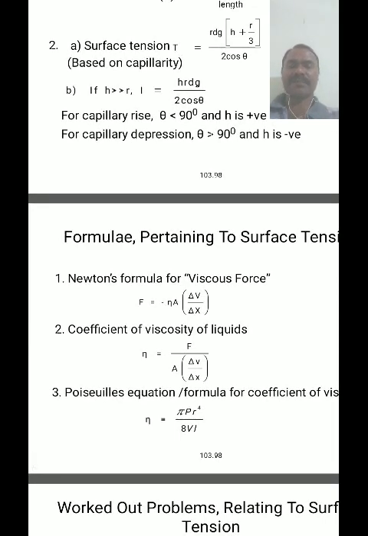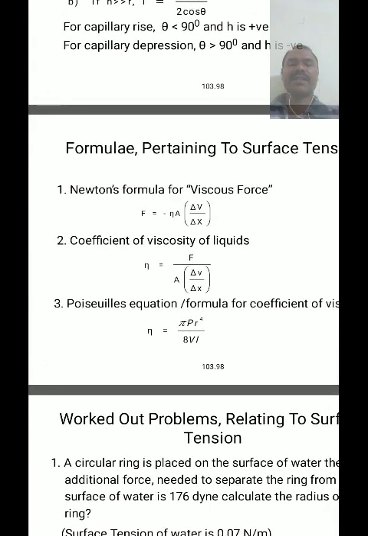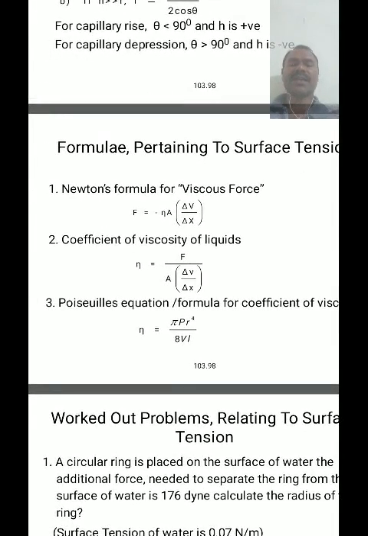It is the ratio of the relative velocity between the layers to the distance between the two layers of a liquid. Then the coefficient of viscosity of a liquid, by cross multiplying the above equation, we get eta is equal to F by A whole divided by delta v by delta x. And the Poiseuille equation, the formula for the coefficient of viscosity, eta is equal to pi p r power 4 divided by 8 v l.